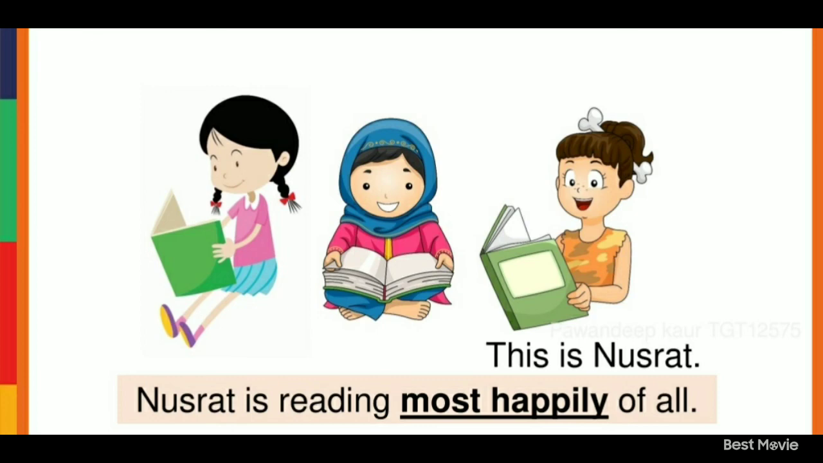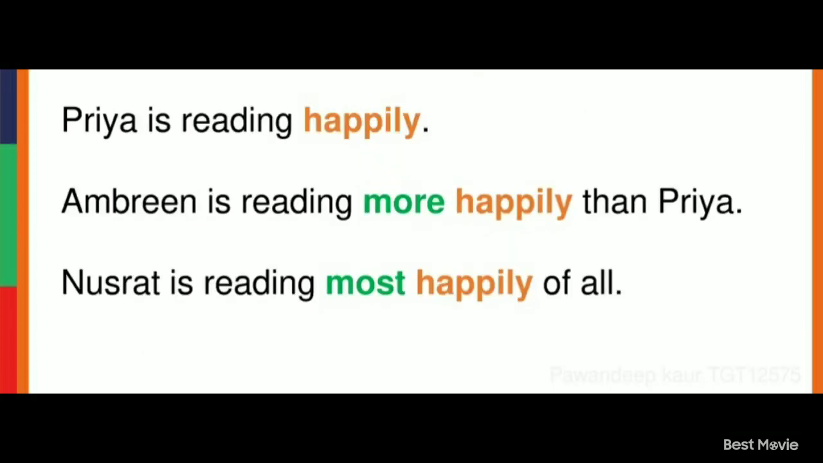So we can say when we are talking about a single or in positive adverb, we can say Priya is reading happily. Next comparative, Ambreen is reading more happily than Priya. And last superlative, we can say Nusrat is reading most happily of all. So this is all about our grammar section. I hope this is clear to everyone.